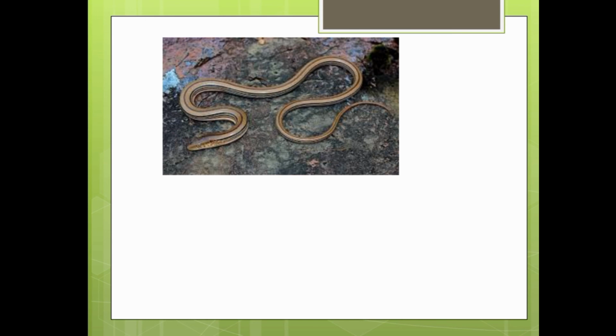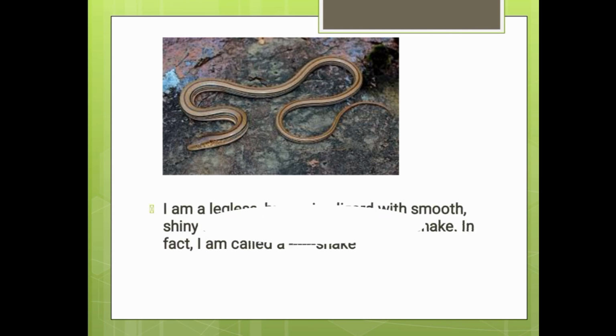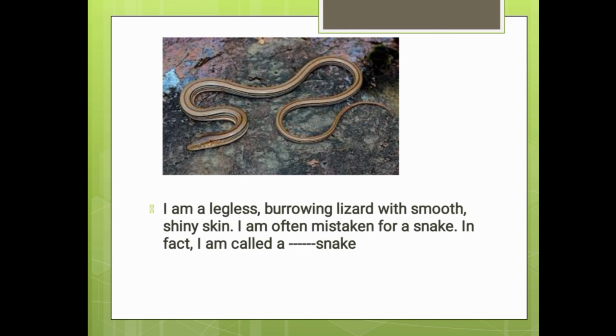Through this picture you can find the answer, but there is somewhat of a trick. I am legless. We all know that it has no legs. A burrowing lizard with smooth, skinny, shiny skin. I am often mistaken for a snake.